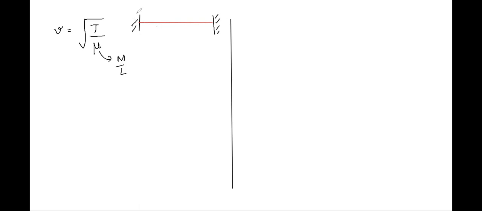The velocity of the wave traveling on this stretched string will depend upon its tension. T is called tension and mu is called linear mass density, which can be written as m by L, and we can also write this in other terms. We'll see that when we come across it.